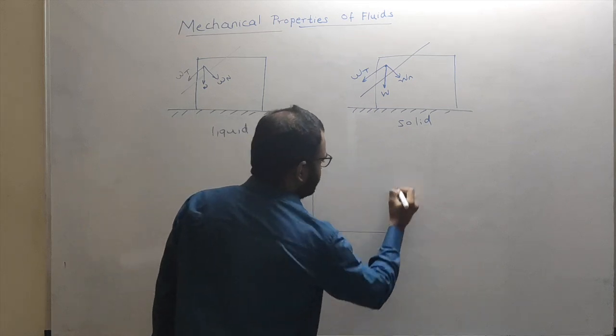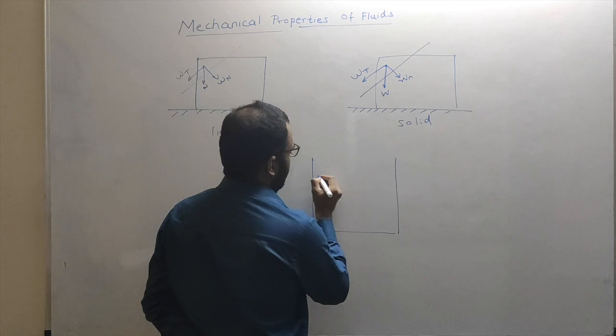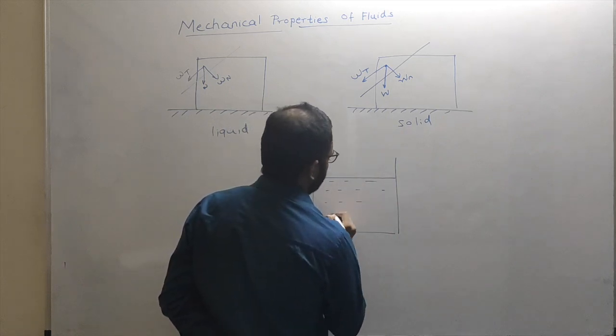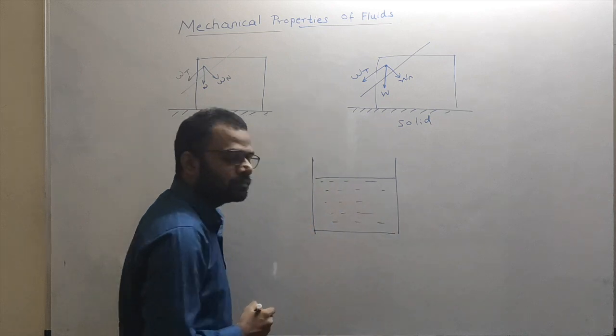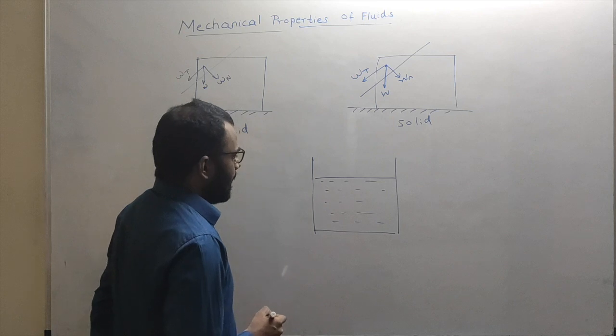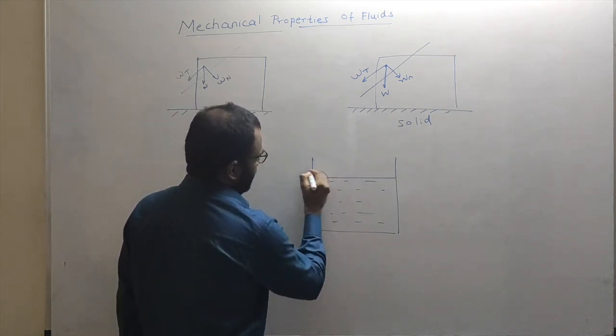Now, take this example. Suppose I have this container over here and I have some liquid in this container. Now, let us see this part.